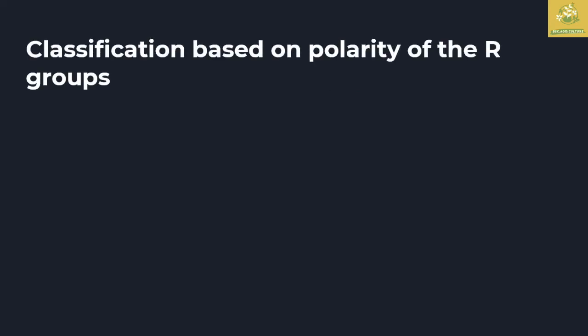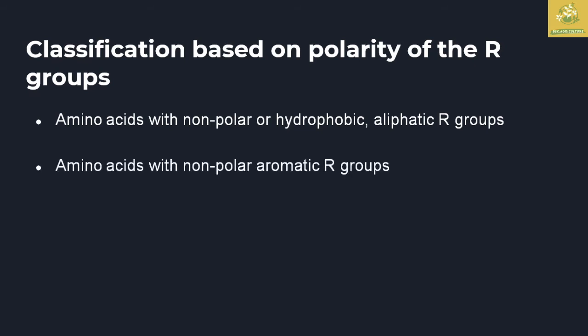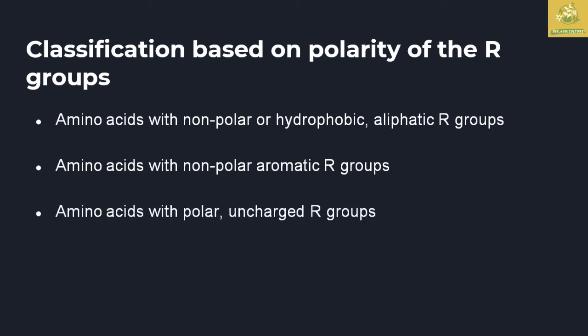Based on polarity, they are classified as non-polar aliphatic R group, which is hydrophobic, amino acids with non-polar aromatic R group, polar uncharged R group, and amino acids with polar charged R group. These are the classifications of amino acids by polarity.